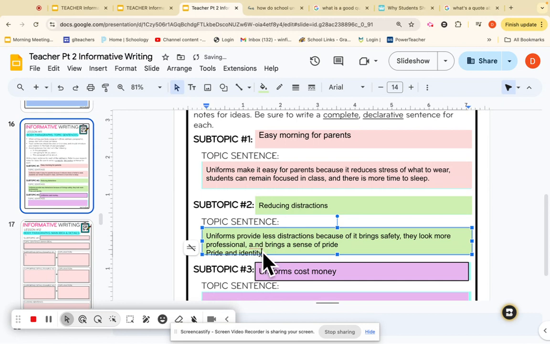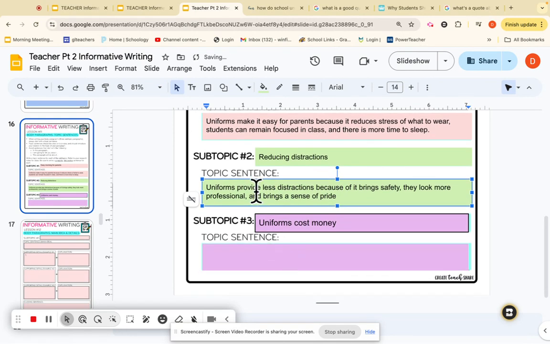Think about it, doesn't it? Think about the people that wear Michigan State uniforms. They have a sense of pride. Now, notice how all of those three things were research: brings safety, brings more of a professional look, and brings a sense of pride. Those are three things that are my subtopic of reducing distractions. And look at how I talk about reducing distractions right here. See how it's all tied.